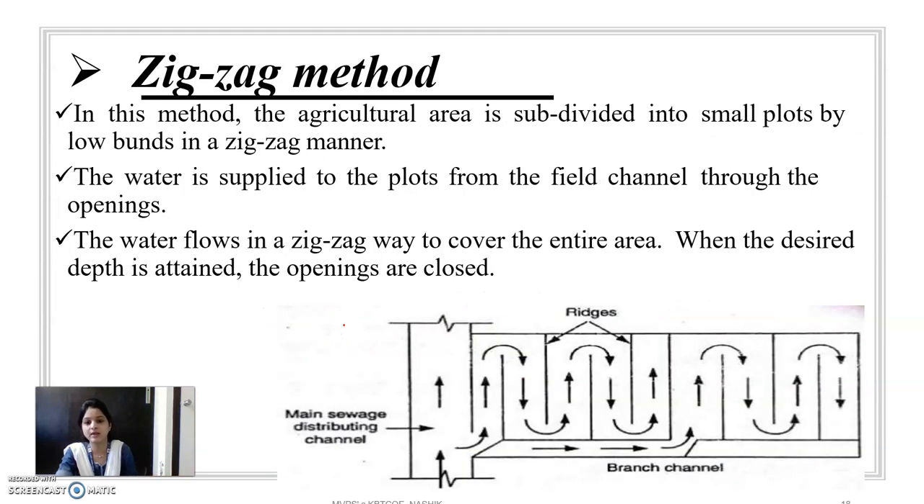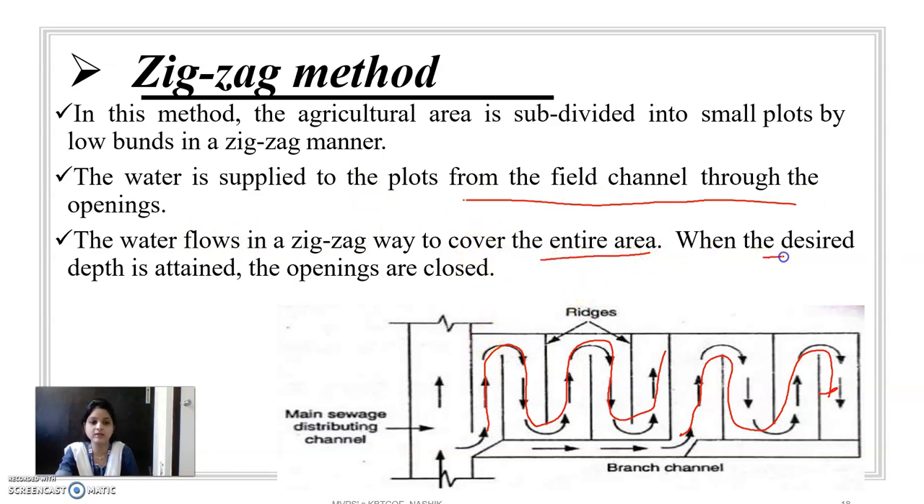Then the next one is the zigzag method. In this method, the water is supplied in a zigzag manner. This is the water application in a zigzag manner. The water is supplied to the plot from the field channel through openings. These are the small openings, and it covers the entire area. When the desired depth is attained, the openings are closed.